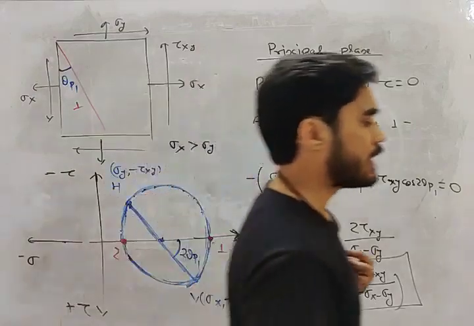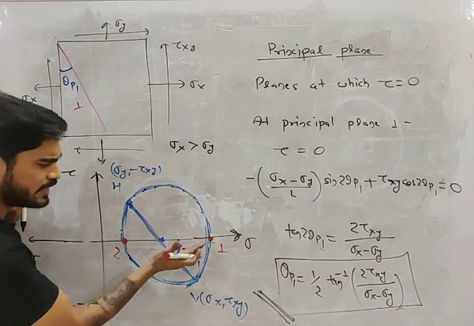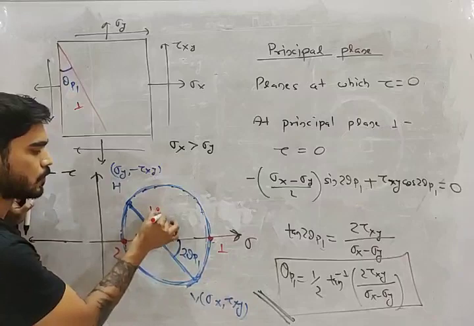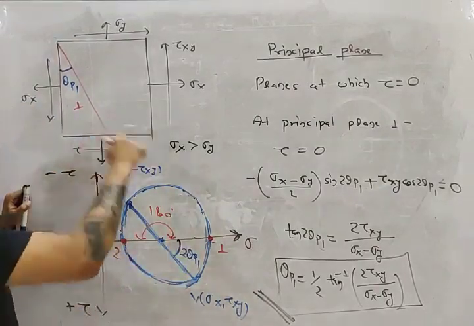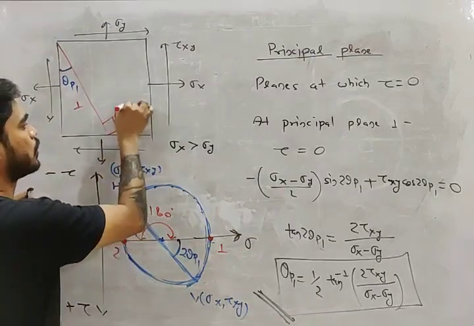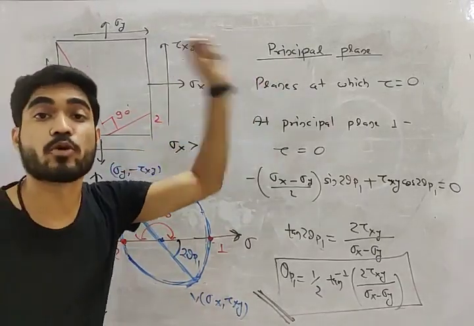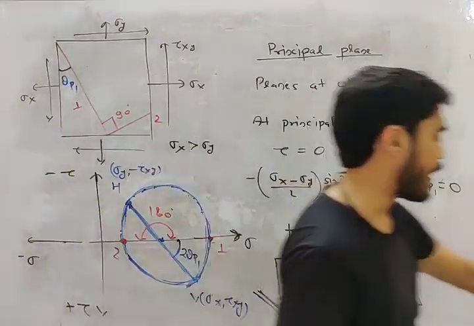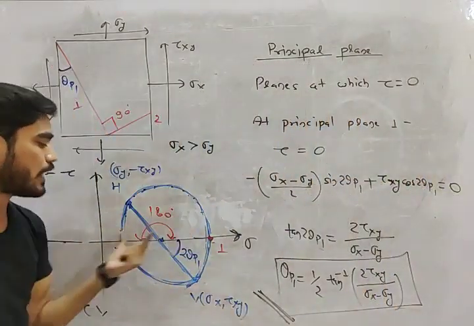Now, we also need the angle of theta P2. Now, understand this, my friend. What is the angle between principal plane 1 and principal plane 2? What is this angle, my friend? 180 degrees. And if there is an angle of 180 degrees on the Mohr circle, here what will be the angle, my friend? Half of this means 90 degrees, my friend. So this means that principal planes are always mutually perpendicular. Note this down, my friend. A very important point. Principal planes are always mutually perpendicular.